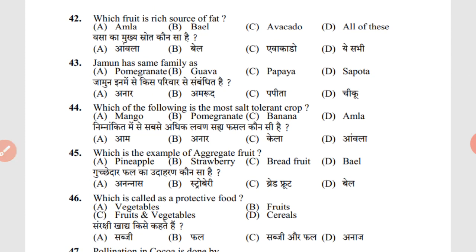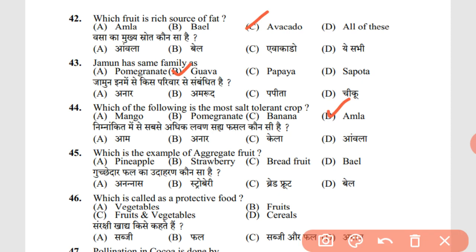42nd question. Which fruit is a rich source of fat? The correct answer is avocado. Jamun is in the same family as guava. Which of the following is the most salt tolerant crop? Amla, as banana, mango and pomegranate are not at all salt tolerant. Amla is a very hardy crop.